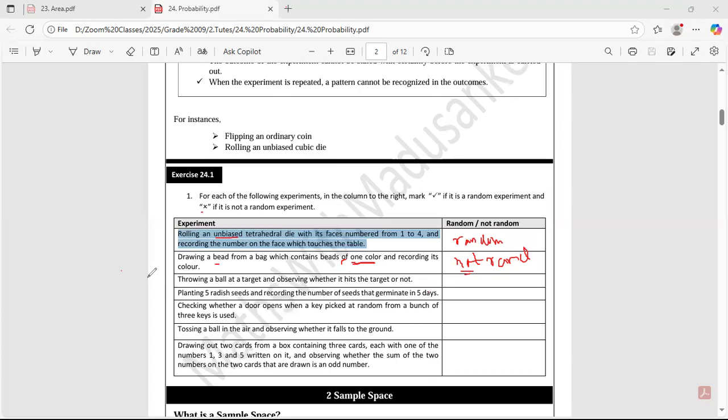Now you are going to say the ball I throw will hit the wicket. Can you exactly say? Will it hit or not? Let me know.